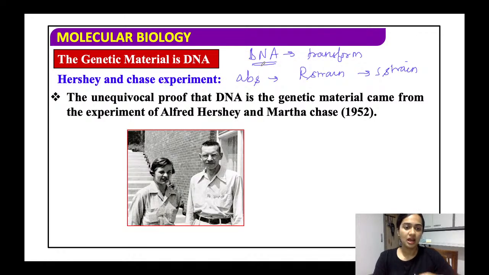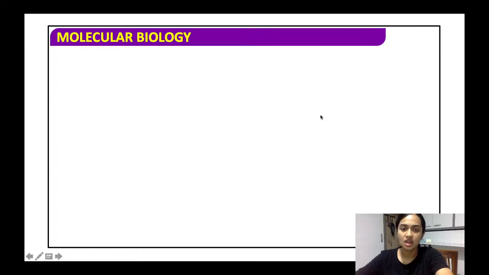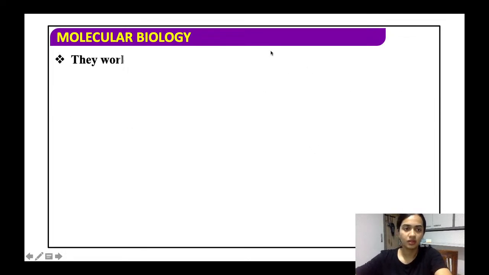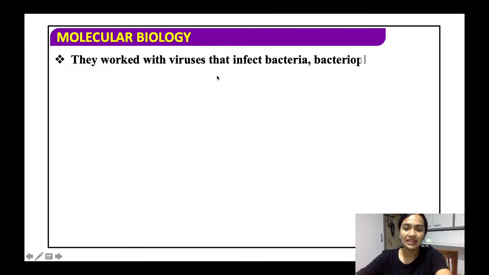All right. Now comes the next experiment, of Hershey and Chase. The unequivocal proof that DNA is the genetic material came from the experiment of Alfred Hershey and Martha Chase. Now what they did, they worked with the virus that infected the bacteria.